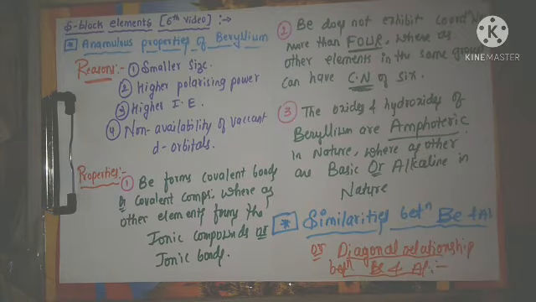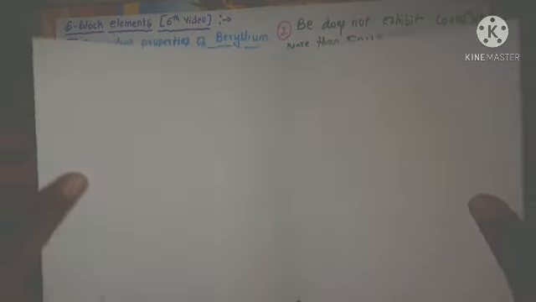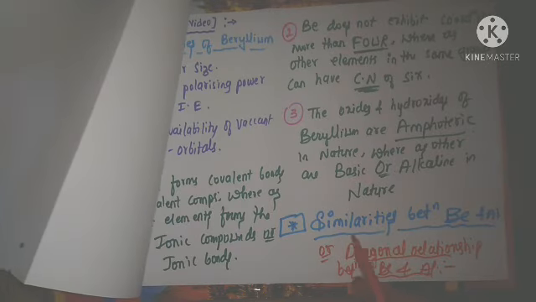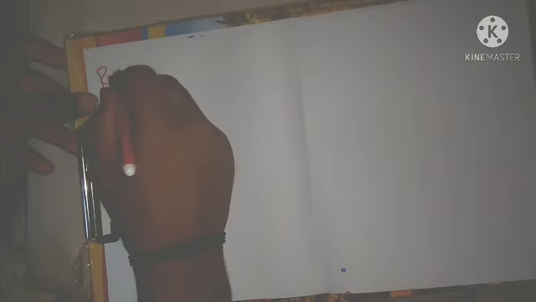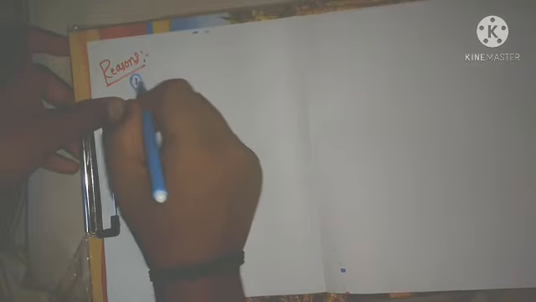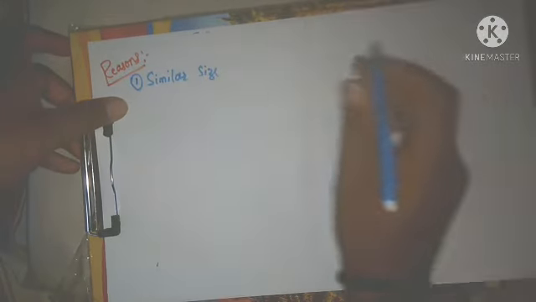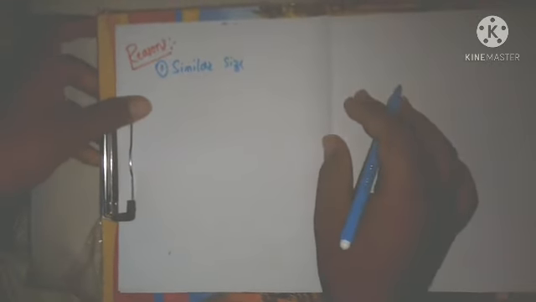Now for this one I will take another paper. Now I will write the reasons. What is our concept? Here I will write the heading: similarities between beryllium and aluminium, or diagonal relationship between beryllium and aluminium. For this, first we will study the reasons. First one is similar size.